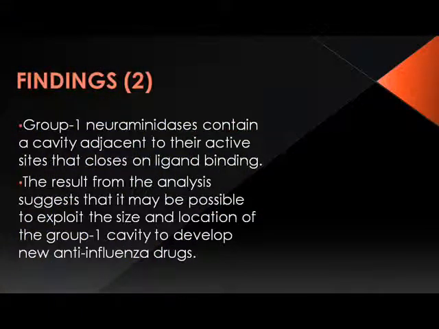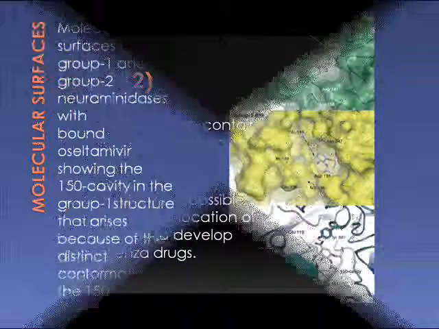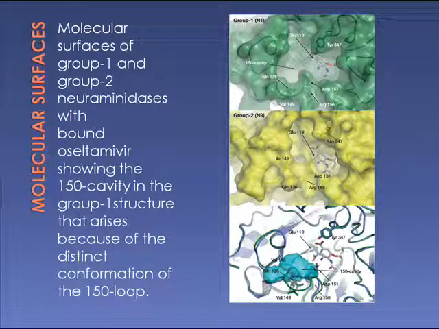The second finding of the research: group 1 neuraminidases contain a cavity adjacent to their active sites that closes on ligand binding, and the result from the analysis suggests that it may be possible to exploit the size and location of the group 1 cavity to develop new anti-influenza drugs. These are the molecular surfaces of group 1 and group 2 neuraminidases with bound oseltamivir, showing the 150 cavity in the group 1 structure that arises because of the distinct conformation of the 150 loop.